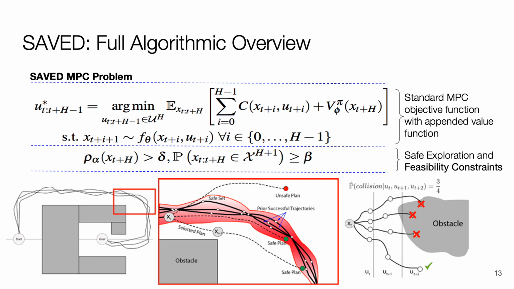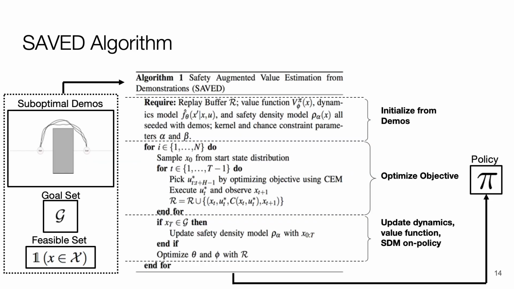Now we have the full SAVED optimization problem, with the standard MPC objective with an appended value function and 2 new safety constraints to structure exploration based on prior successful trajectories while ensuring controller feasibility. To summarize the algorithm, the user specifies the task by providing the agent with a set of suboptimal demonstrations, a goal set in state space, and an indicator function which defines the feasible state space. The value function, dynamics model, and safety density model are first initialized using transitions from demonstrations. We then solve the SAVED MPC problem at each time step to execute the policy in the environment and update the dynamics, value function and safety density model using data collected from policy rollouts.